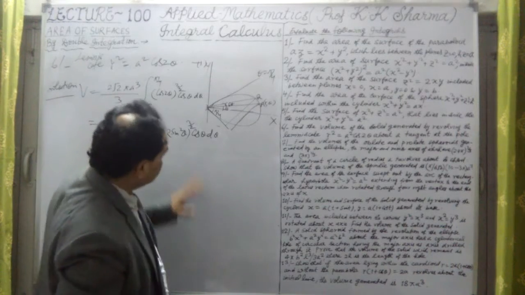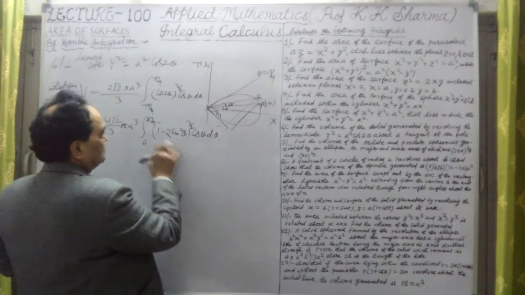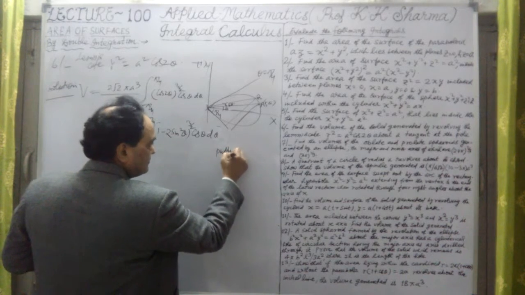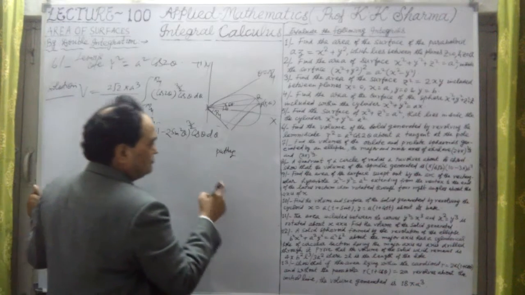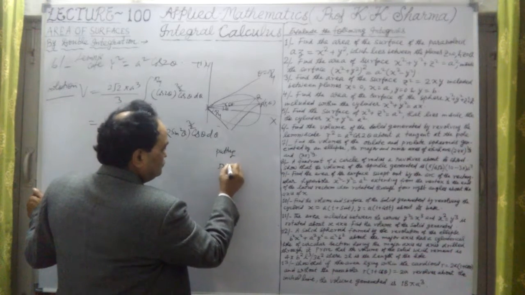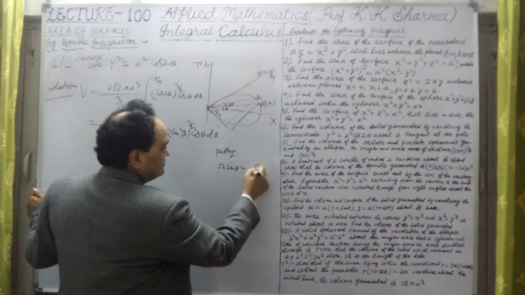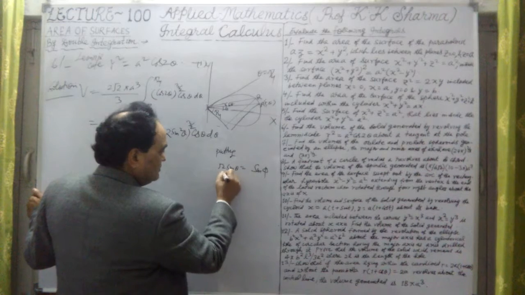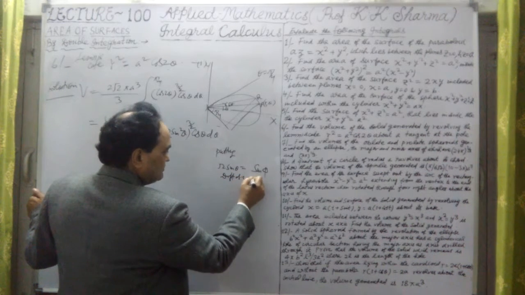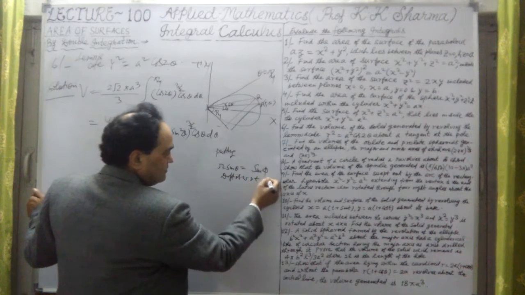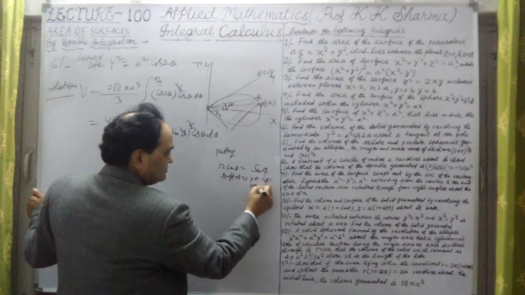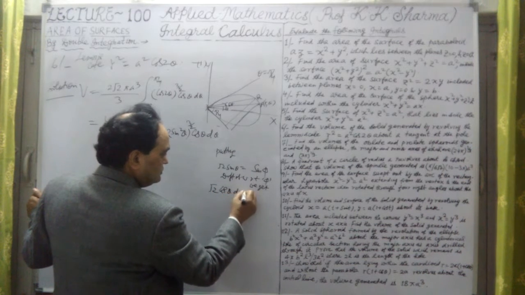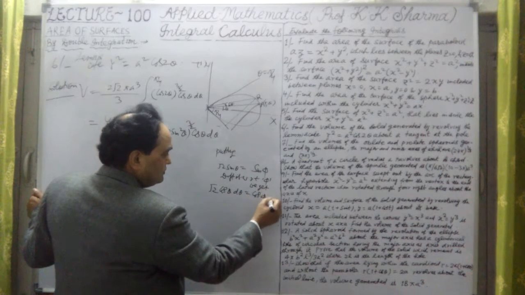Now let me substitute and change the limits. Let me put root 2 sin theta equal to sin phi. Differentiating with respect to phi, we get root 2 into cos theta d theta equal to cos phi d phi.